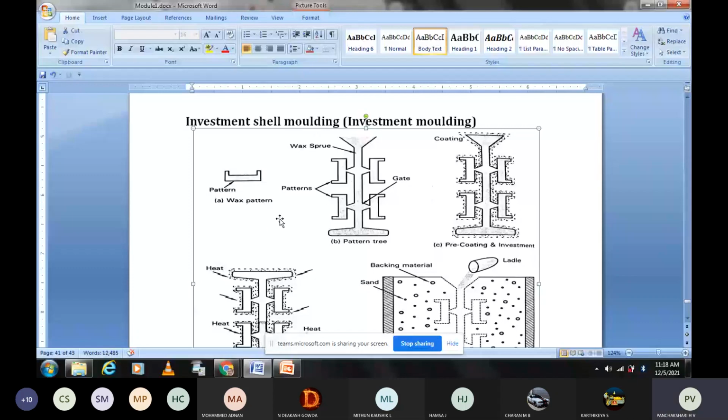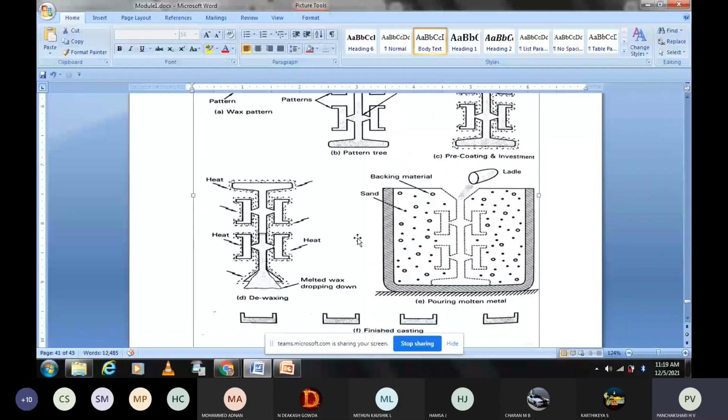You know the general property of wax. What is the general property of wax? Can anybody tell me? You have to talk. What is the property of wax? It is very sticky and toxic in nature. Okay, and melting temperature? Very low, sir. Low melting temperature. Yeah, exactly. So wax has a very low melting temperature.